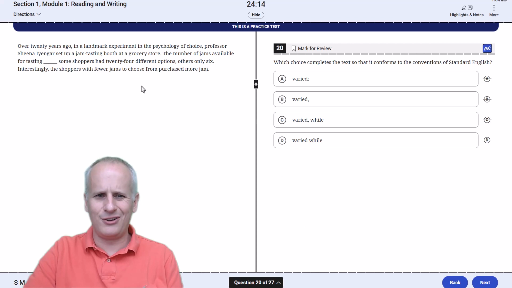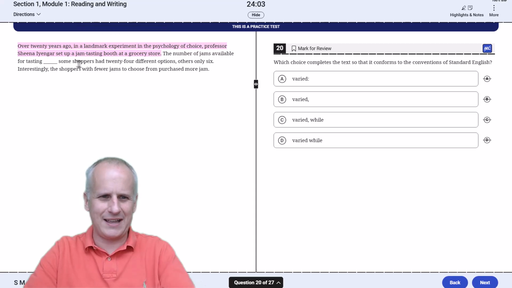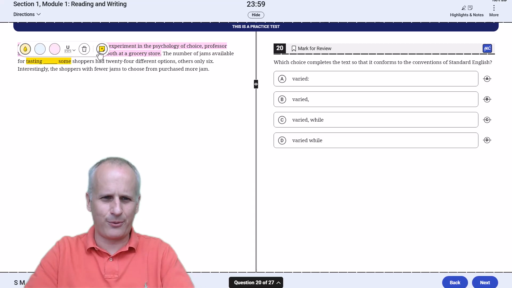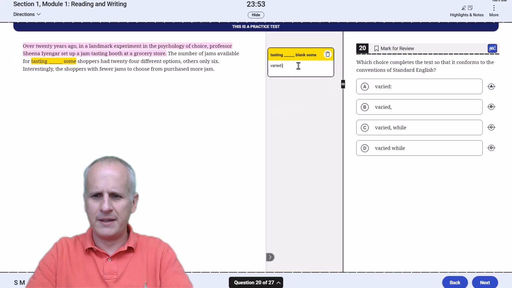We've got a vertical line test opportunity here because we see the changing punctuation. I'm just going to highlight this opening sentence in red so we know we don't really need to focus on it. We're going to highlight the information directly around the blank and set up our vertical line after the word varied. And I don't want to put the while here. I just want to consider it without first.